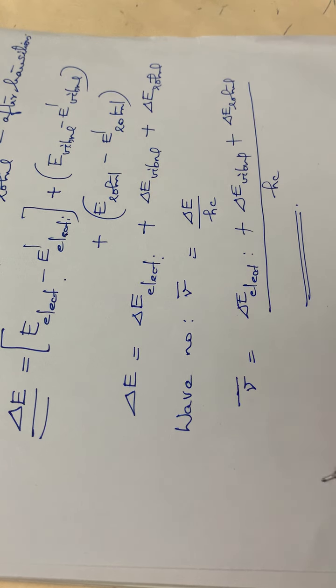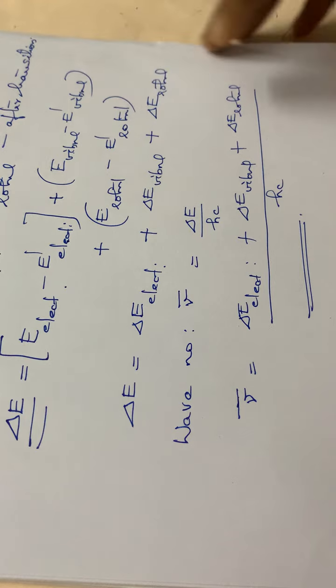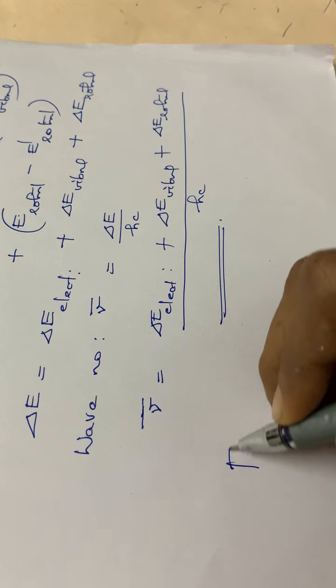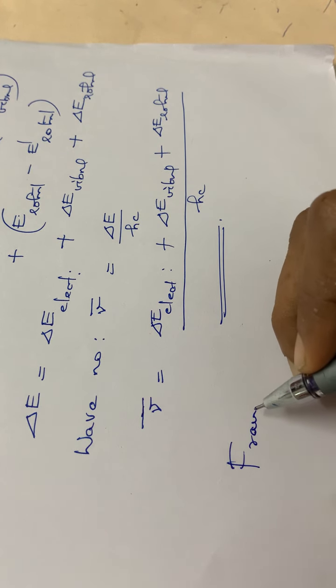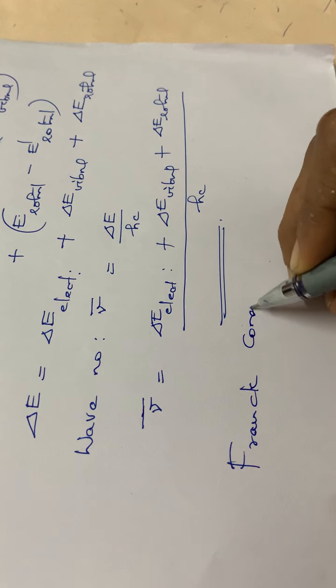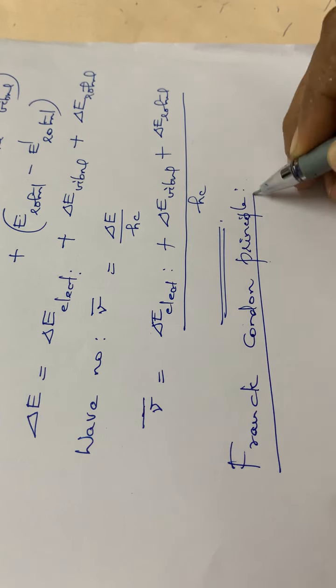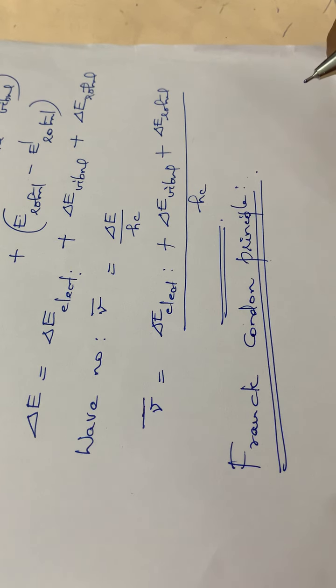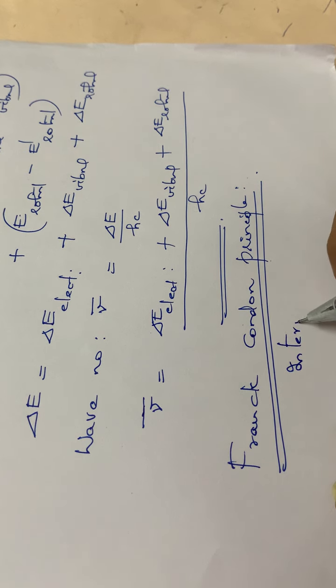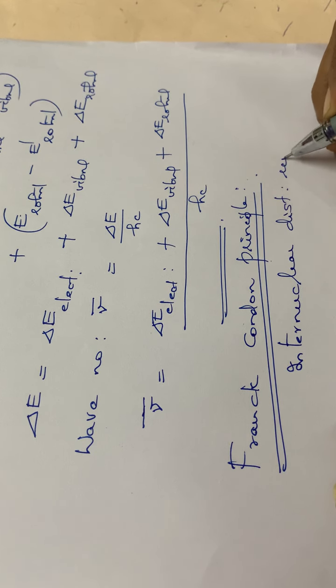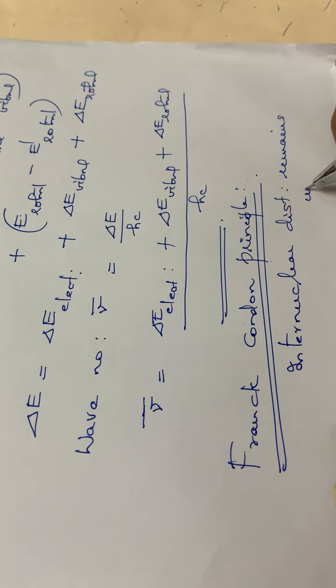Then the next is one of the principles applied here in electronic spectra, that is the Franck-Condon principle. It is very important. F-R-A-N-C-K, Franck-Condon principle. This principle is also employed in electronic spectra. The Franck-Condon principle states that during an electronic transition, the internuclear distance remains unaltered or unchanged.